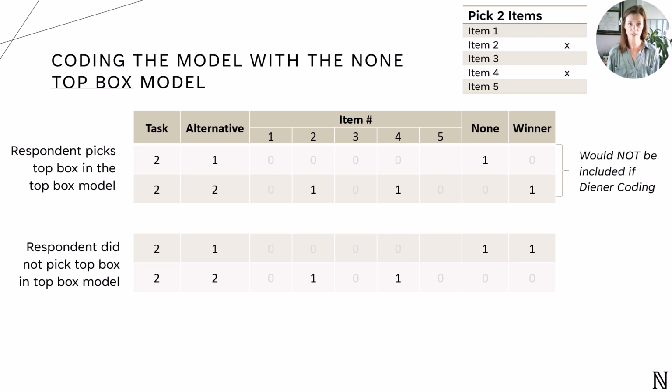So if we double click a little bit more into the detail on that added task with the none across the different modeling alternatives, for the top box model, we would add the first set of rows if the respondent picked the top box, and the second set of rows if the respondent did not pick the top box. If we're using the Diener coding, remember we would never add the first set of rows. For the top 2 box model, it is exactly the same. We would add the first set of rows if the respondent picked the top 2 box, and the second set of rows if the respondent did not pick the top 2 box. Again, if we're using the Diener coding, we would never add the first set of rows.